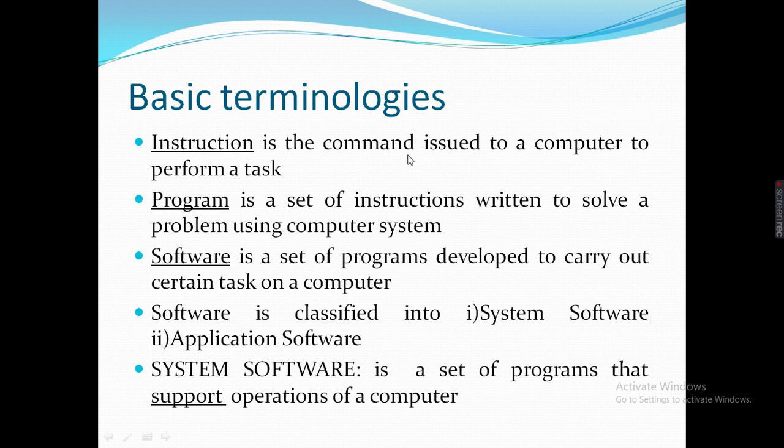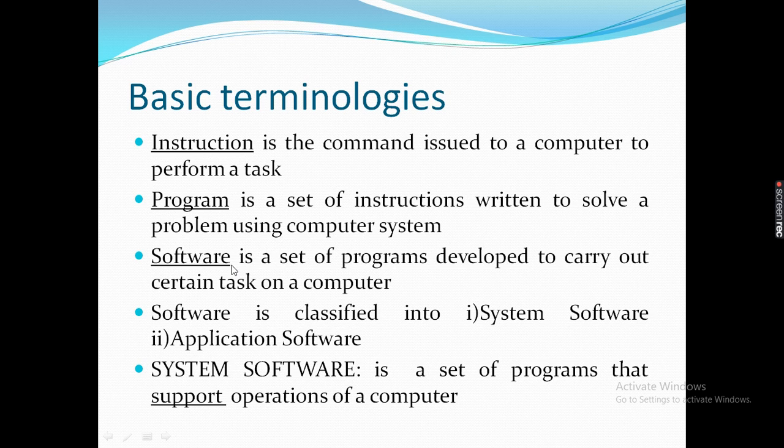Instruction is a command or a direction given to a computer to perform a certain task. What is a program? Program is a set of instructions written to solve a problem using a computer system.